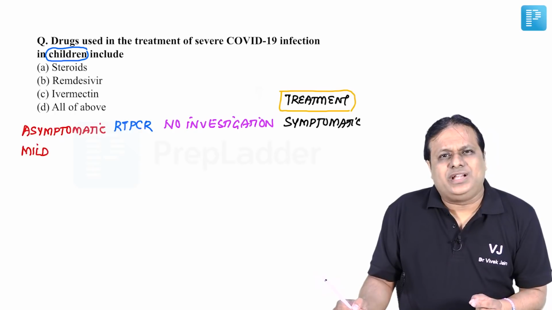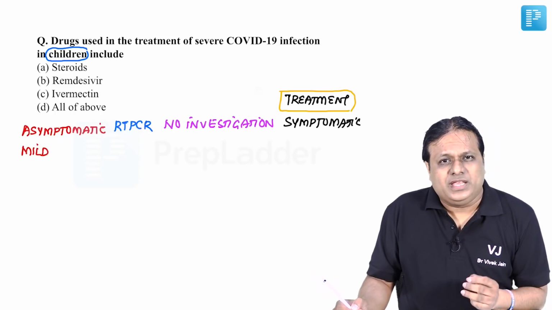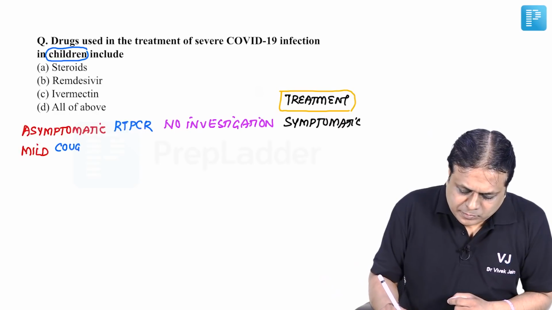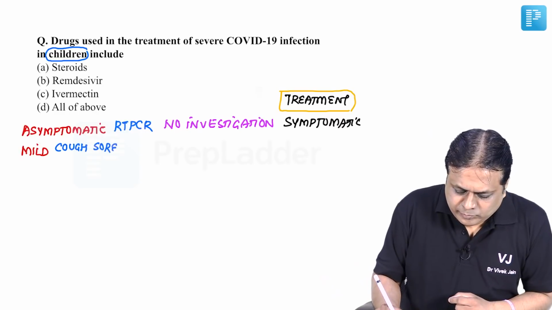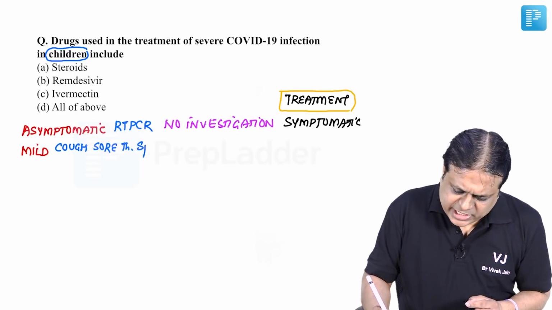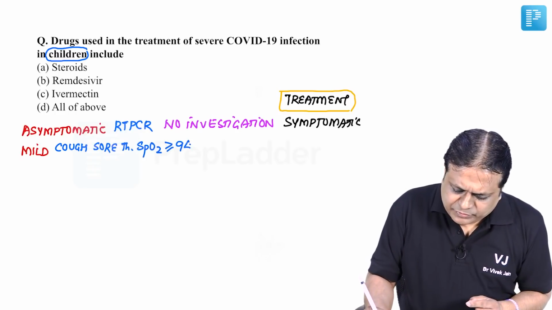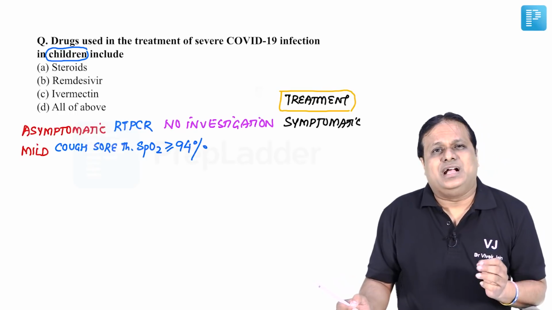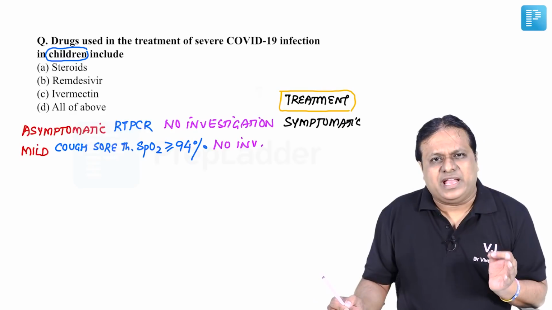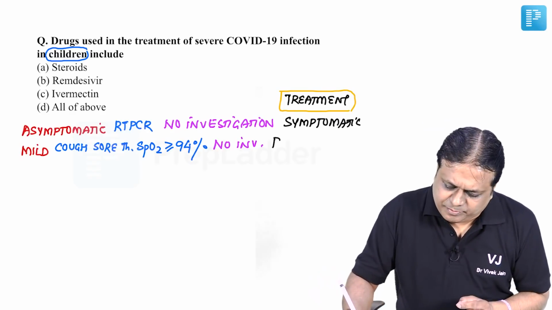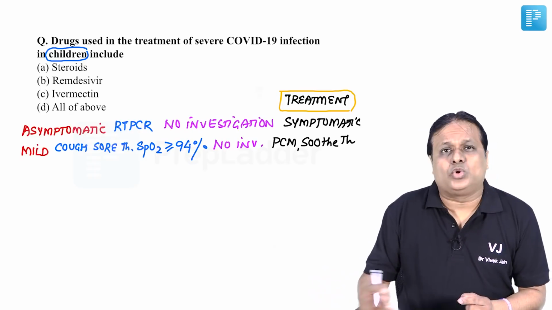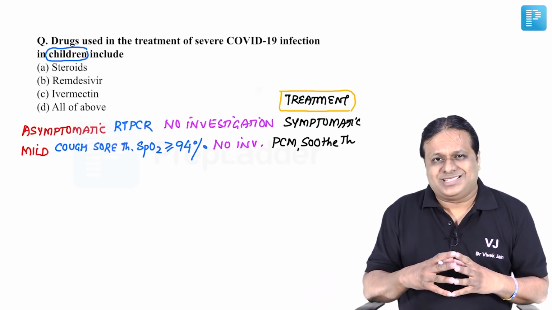A child case is called as mild case of COVID if the child reports with cough, sore throat, and on measuring his SpO2 levels are above 94%. Again, in this case, no investigations are required, and as far as treatment is concerned, give paracetamol, soothe the throat, and monitor the child clinically.